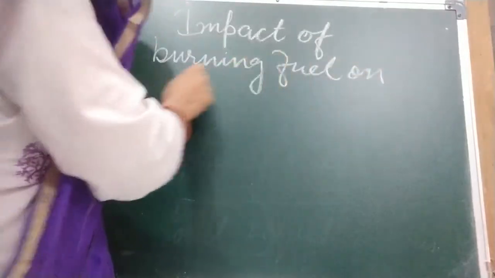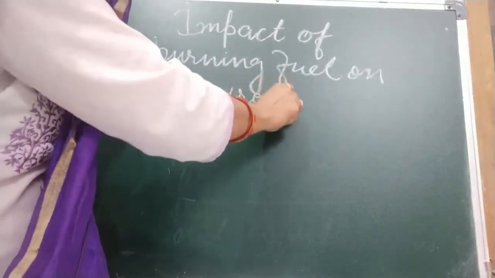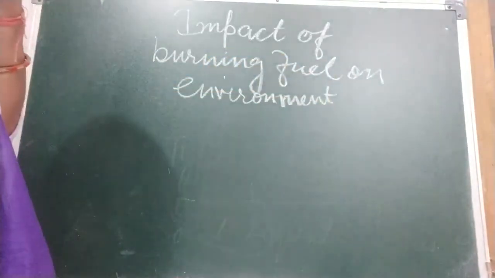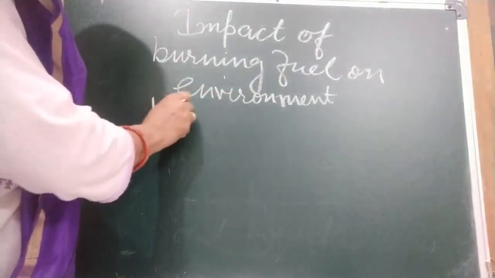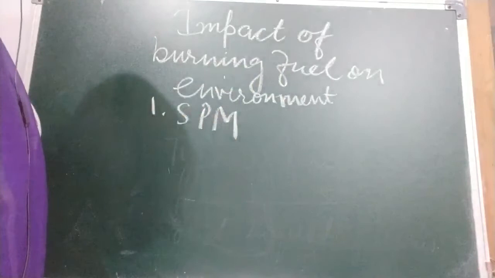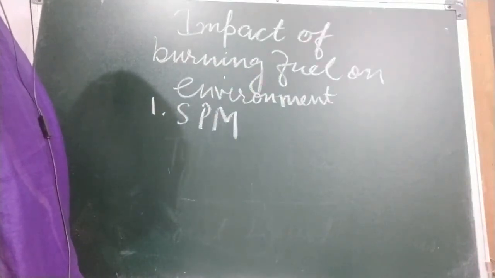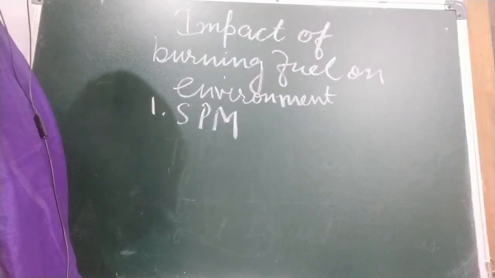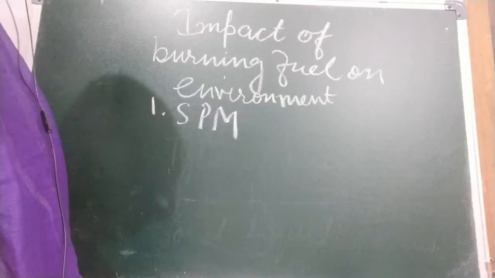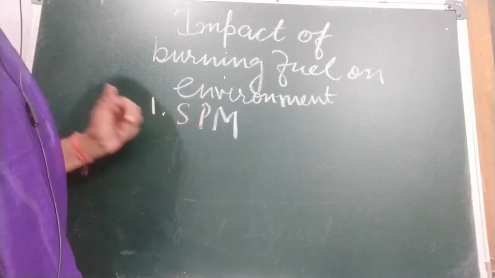First is SPM, also called suspended particulate matter. Burning of carbon-containing fuels releases ash and fine particles of unburnt carbon in the air. These fine particles are called suspended particulate matter, and are dangerous pollutants.